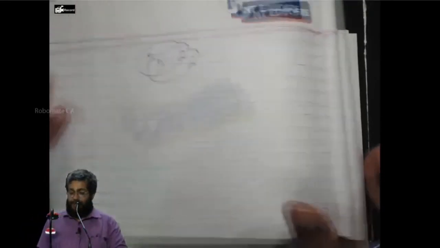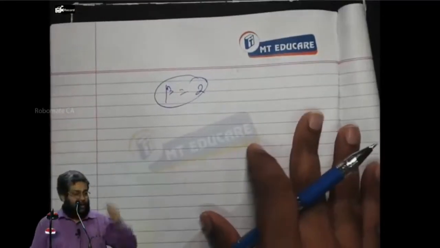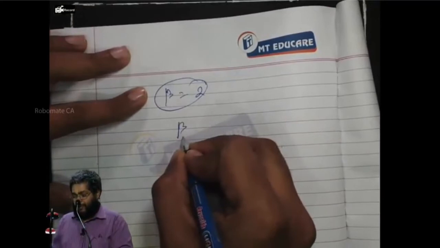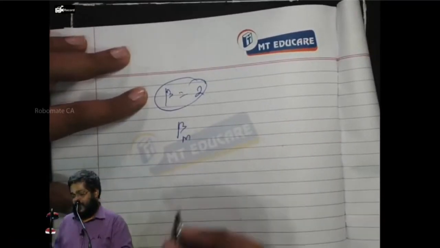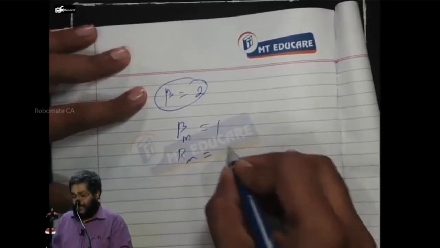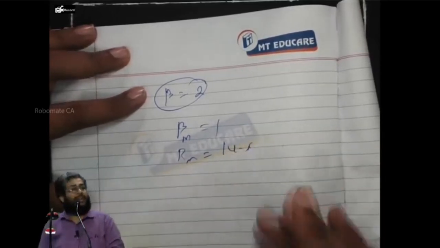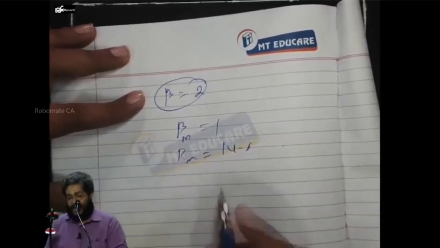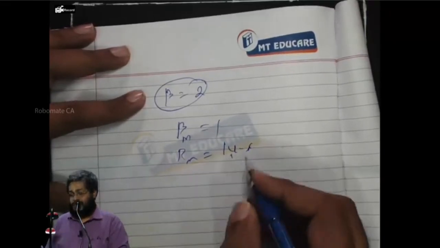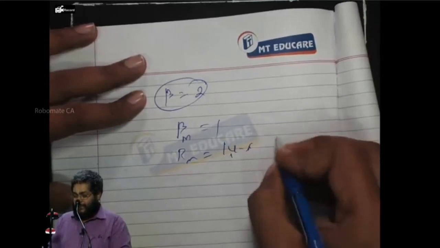In that case, the beta of the market portfolio is 1. What is the beta of the market portfolio? 1. Market portfolio beta, I say beta M is equal to what? 1. It gives a return called what? RM. Suppose RM is 14%. What is RM here? 14%. I say that for a beta of 1, I get how much return? 14%. And there is also a risk-free asset.